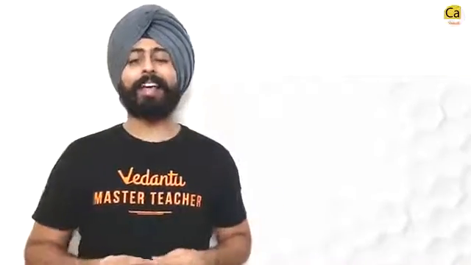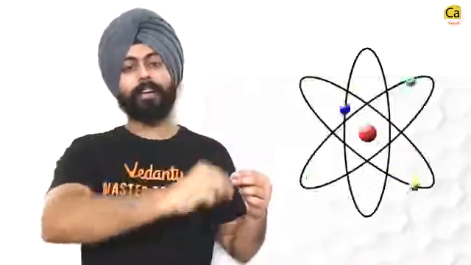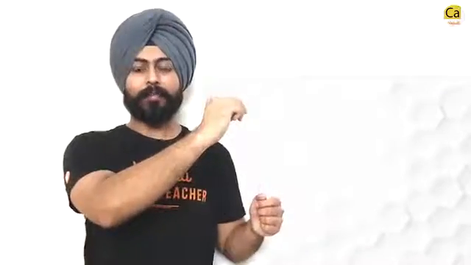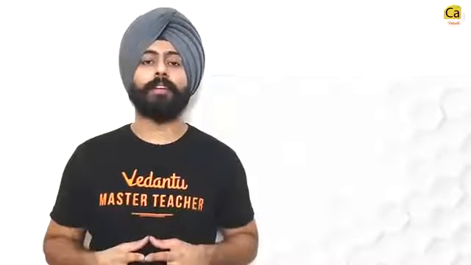Rutherford also said that the electrons are revolving around the nucleus via electrostatic forces, but according to Maxwell's theories, this model of the atom would not be stable, because electron, being a charged particle, if it is revolving around the nucleus, it would continuously lose energy in form of radiation and eventually just fall into the nucleus.